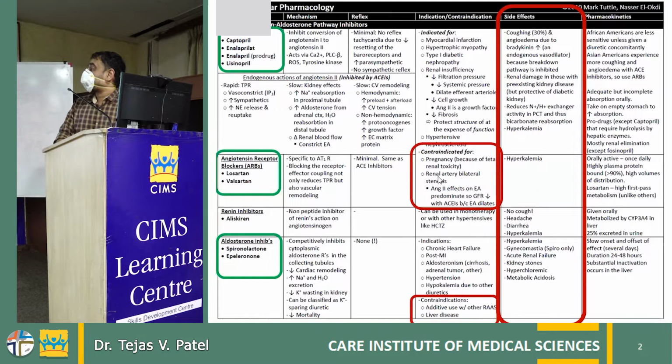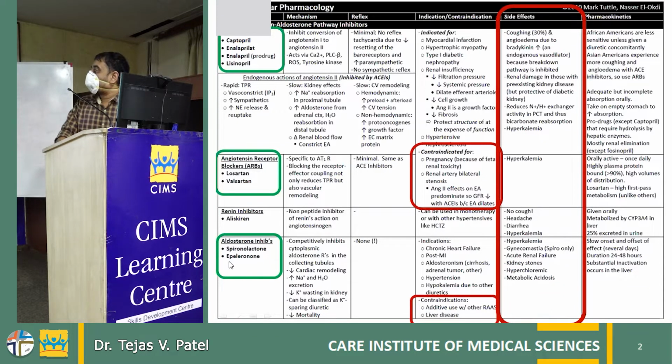Bilateral renal artery stenosis. This is very, very important. Both these molecules act on the efferent arteriole and cause its dilatation, which will reduce the GFR. So if the patient has bilateral renal artery stenosis, constriction of the efferent arteriole is very important to maintain the GFR and the renal function. Giving these molecules to this subset of patients can be hazardous and can create a major problem, and that's why they should be contraindicated in bilateral renal artery stenosis.